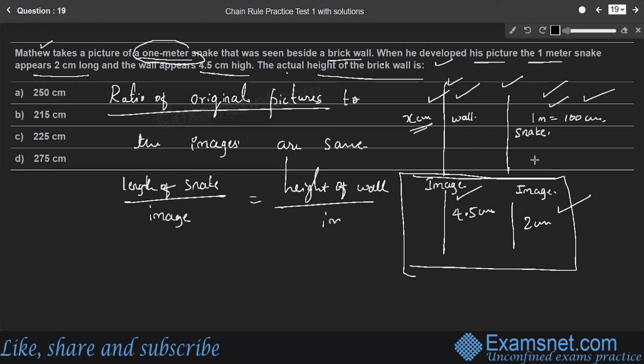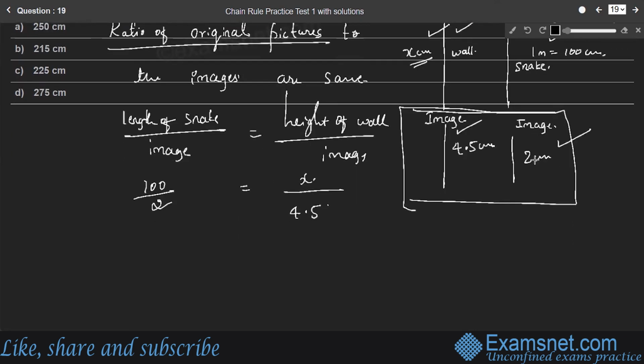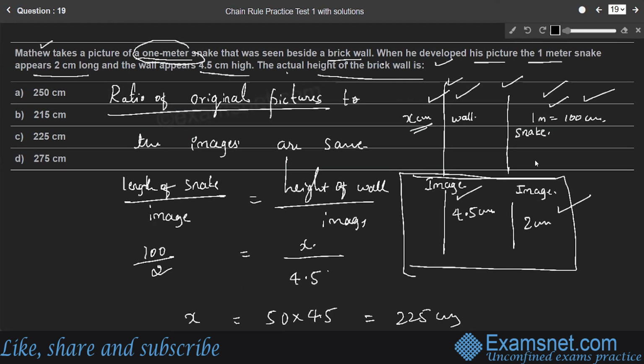to its image, right? Length of snake is 100 centimeter and its image is 2 centimeter, and height of wall, according to our assumption, is x centimeter, and its image he develops is 4.5 centimeter. Therefore, x is equal to 100 by 2, which is 50 centimeter, into 4.5. You will get 225 centimeter as the height of the wall. Height of the wall is 225 centimeter.